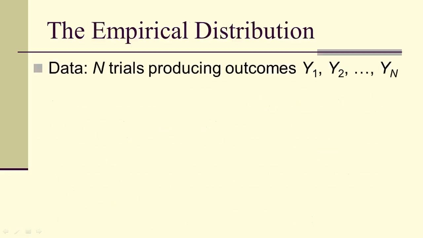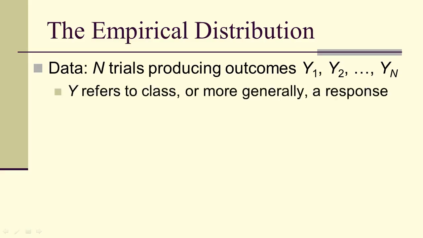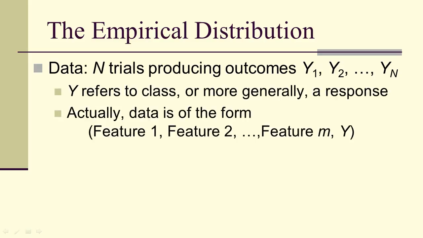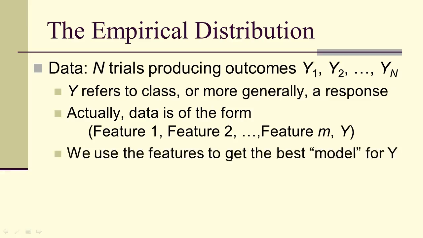Now, an empirical distribution, when we have n trials producing outcomes y1 to yn, and remember y here is referring to a class, or more generally response. Now we actually have with every trial several features in association with the response, and we can use the features to get the best model for y, and we'll do that.